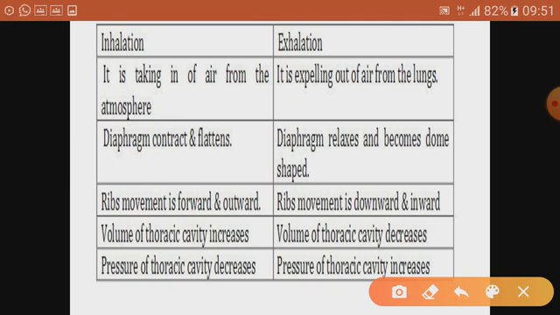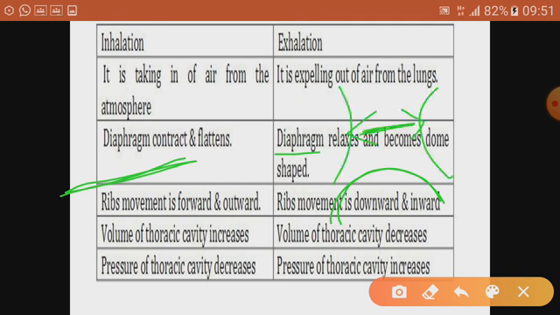Again here, the diaphragm is relaxed. In relaxed position it is dome shape, and in contracted position it is flat like this. So when it becomes relaxed, the volume of the chest cavity decreases. If the volume of the chest cavity decreases, pressure of the air inside the chest cavity increases, and if pressure increases, the air tries to rush outside, and this air is rich in carbon dioxide.